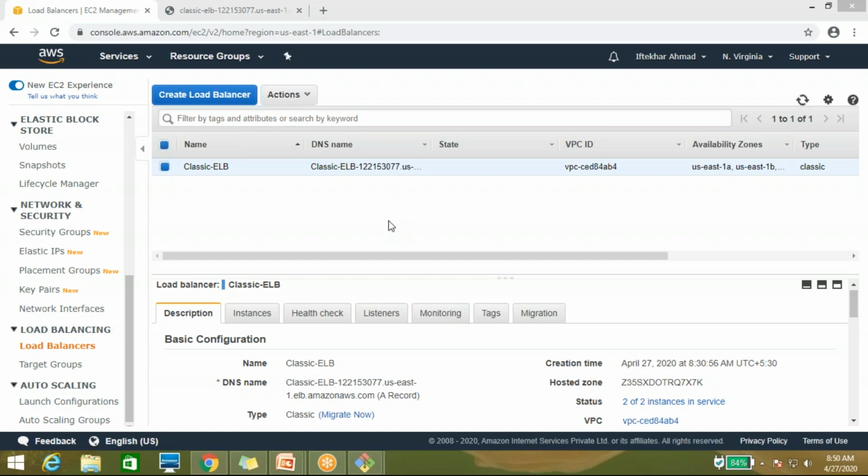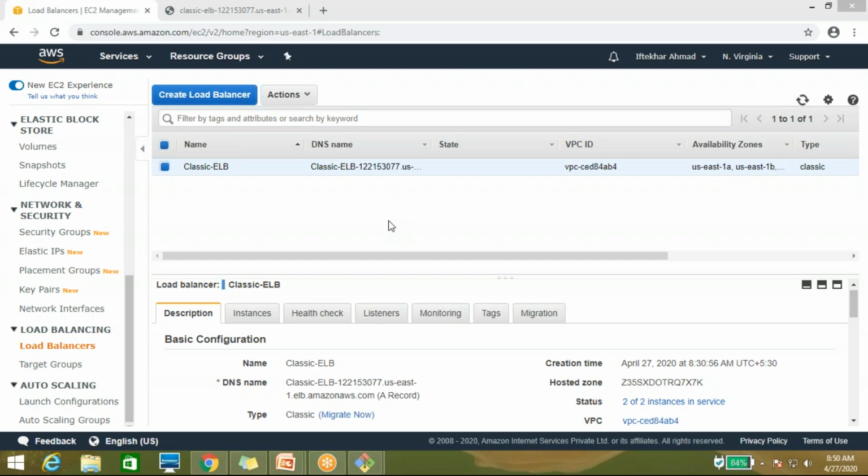Suppose you configure two or more instances for your website or application, the load balancer decides. No need to go inside of that.